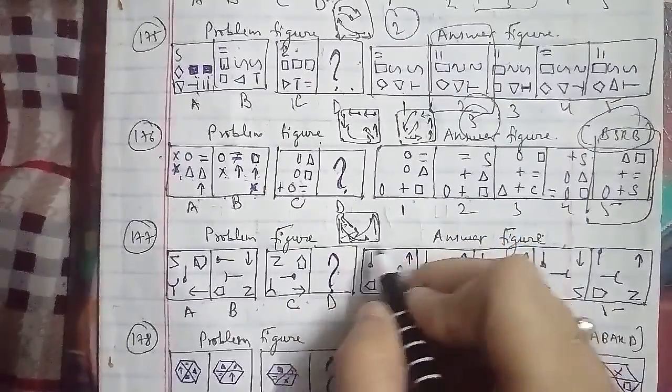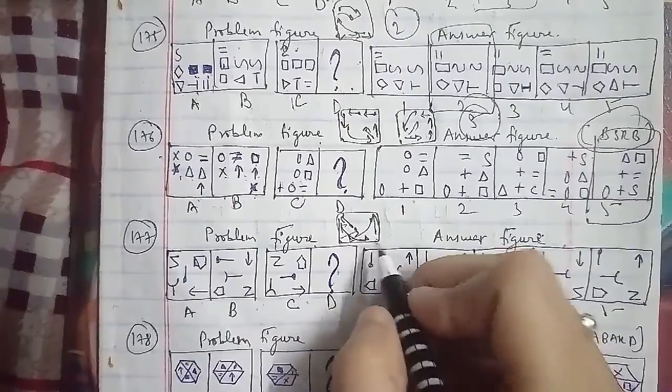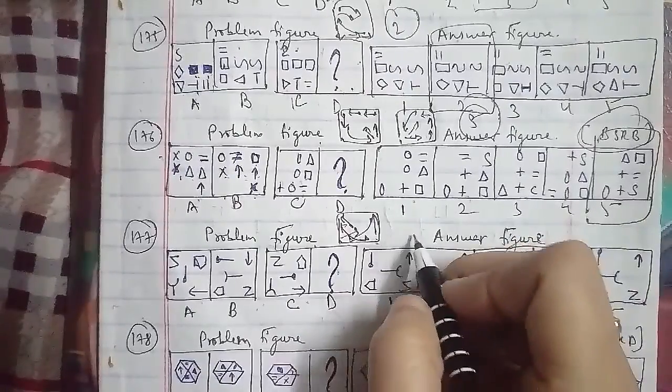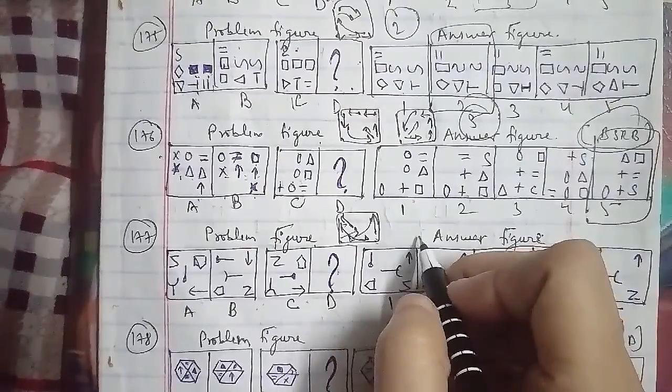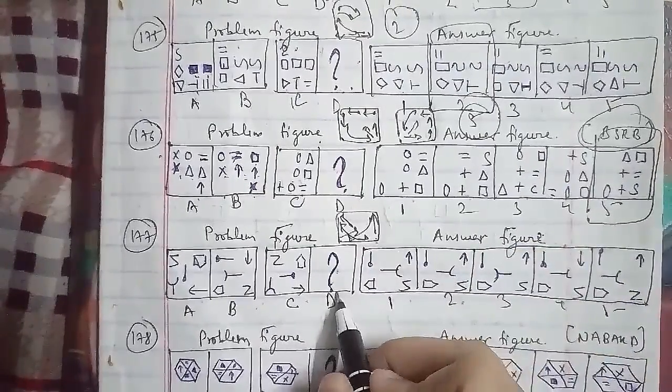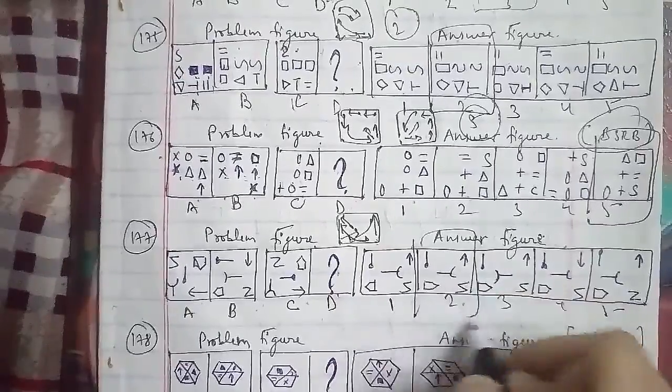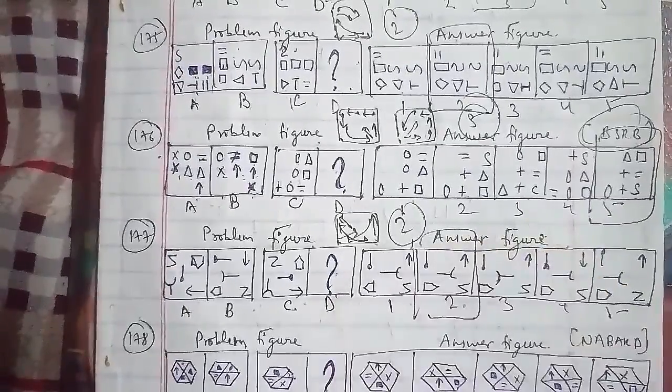So the Z-shaped symbols get inverted, and the clamp of the arrows rotates 90-degree anti-clockwise, and a pin and a pentagon rotate 90-degree clockwise. So the figure that we have to find out is the second figure, which will be the right answer for this question as well.